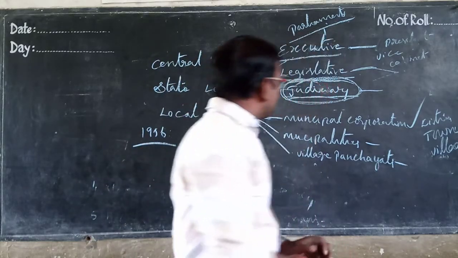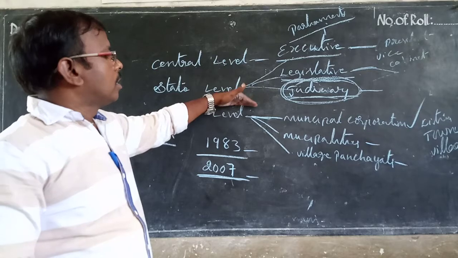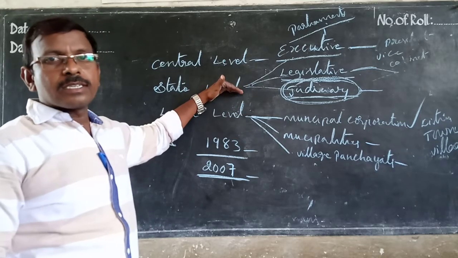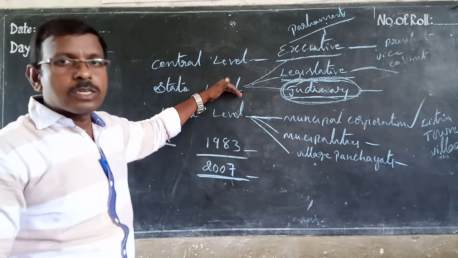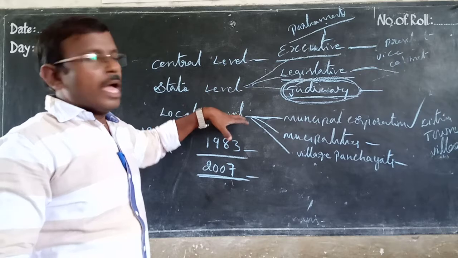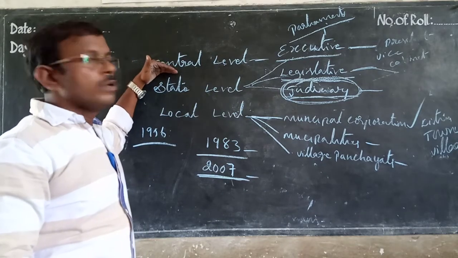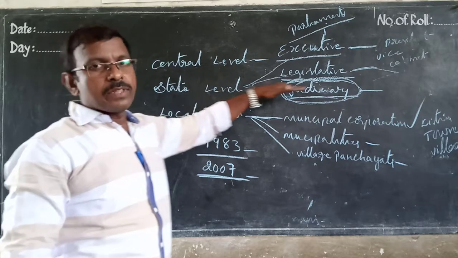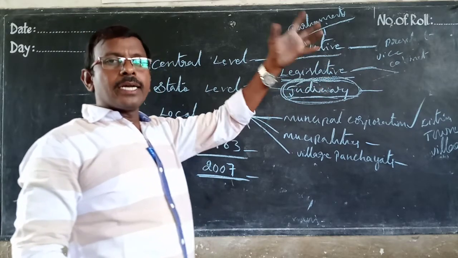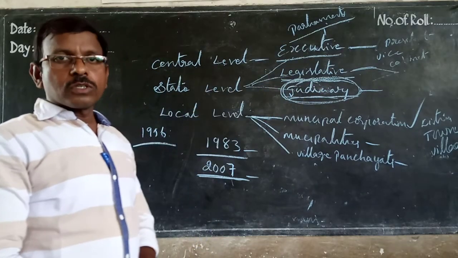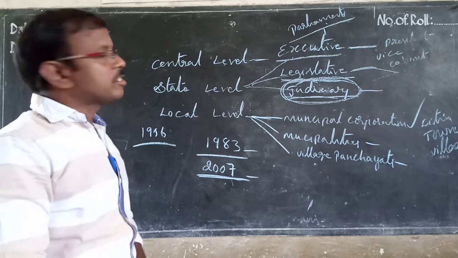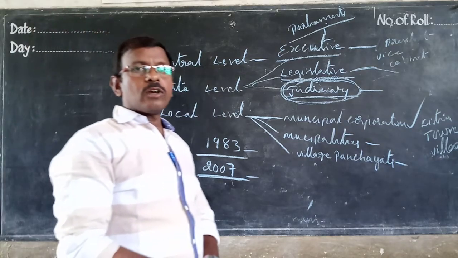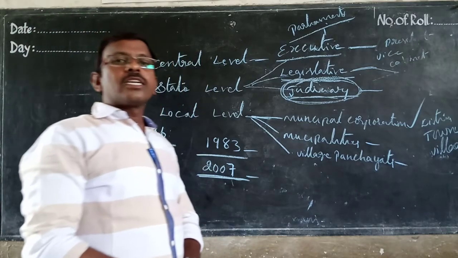So the collector will be there, and the total district is under his control. And at the state level, who will control? Ruling is going on by the chief minister along with the cabinet ministers. Who is the head of the state government?